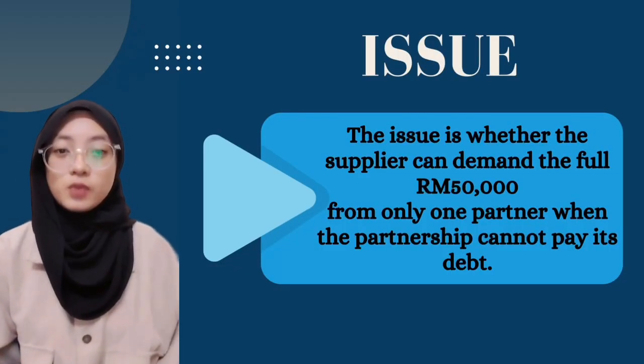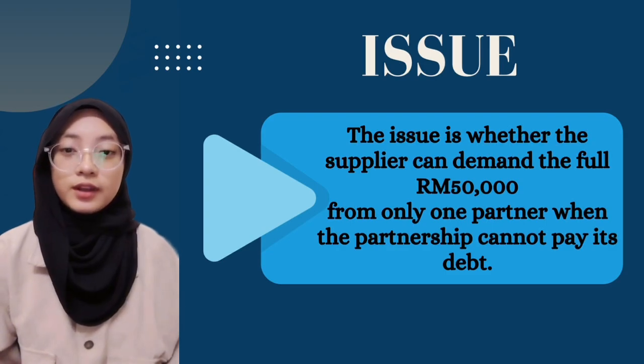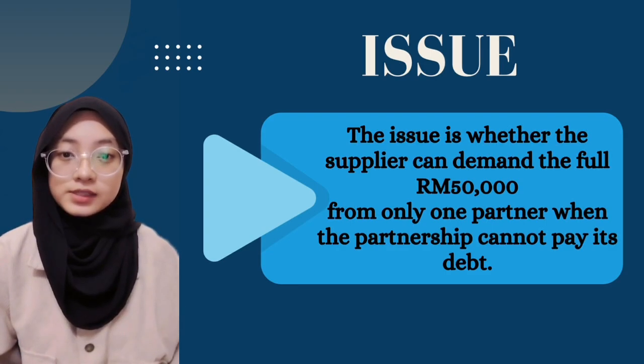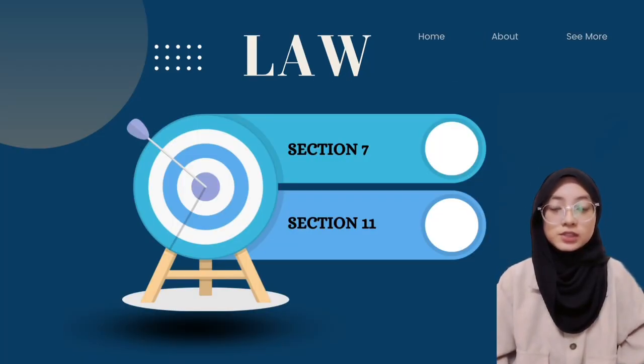The issue is whether the supplier can demand the full 50,000 ringgit from only one partner when the partnership cannot pay its debt. In this case, there are two sections, which are Section 7 and Section 11.